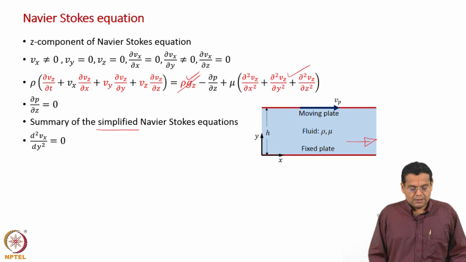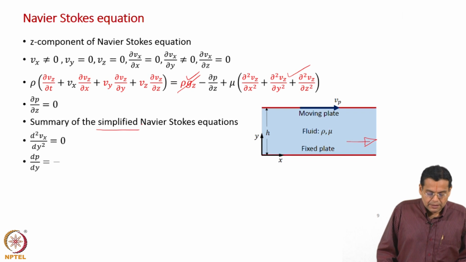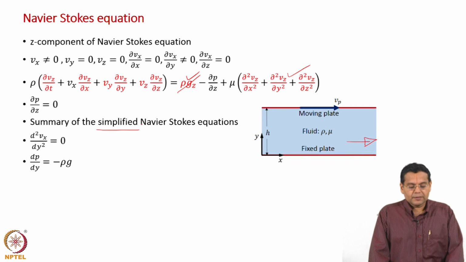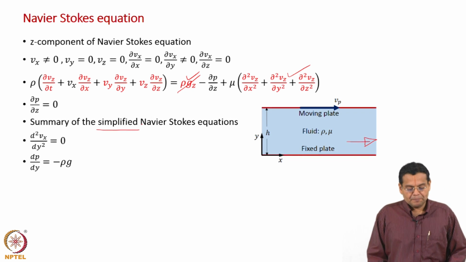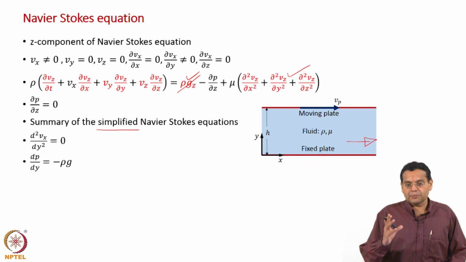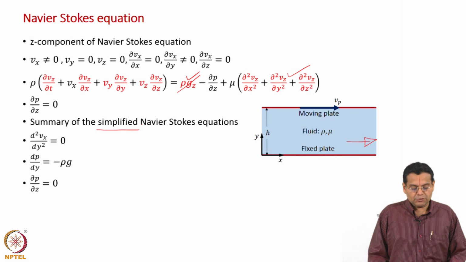All other terms became 0, only this viscous term remained. And then in the y direction, the equation is the same as what we have discussed for fluids at rest. It is a hydrostatic pressure distribution. And in the z direction, there is no pressure gradient.